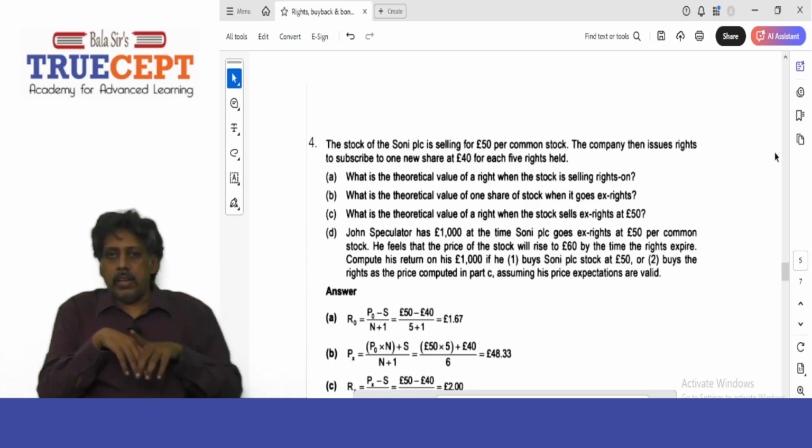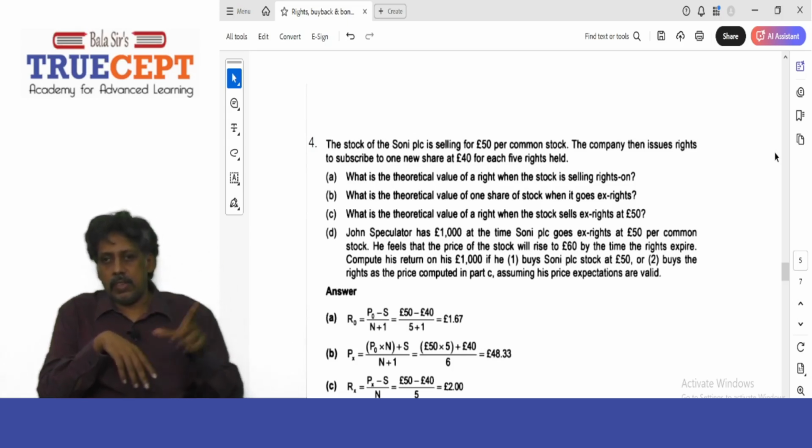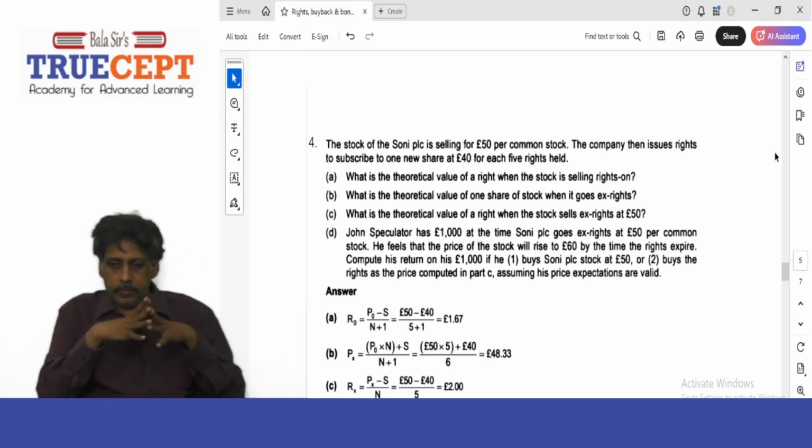Now let's take on one more example on rights issue, which reads Sony PLC. Here the numbers are in a different currency, GBP, pounds. Don't think it's a forex example. It is an example on a rights issue. The stock of Sony PLC is selling for 50 pounds per common stock. The company then issues rights to subscribe to one new share at 40 pounds for each 5 rights held.